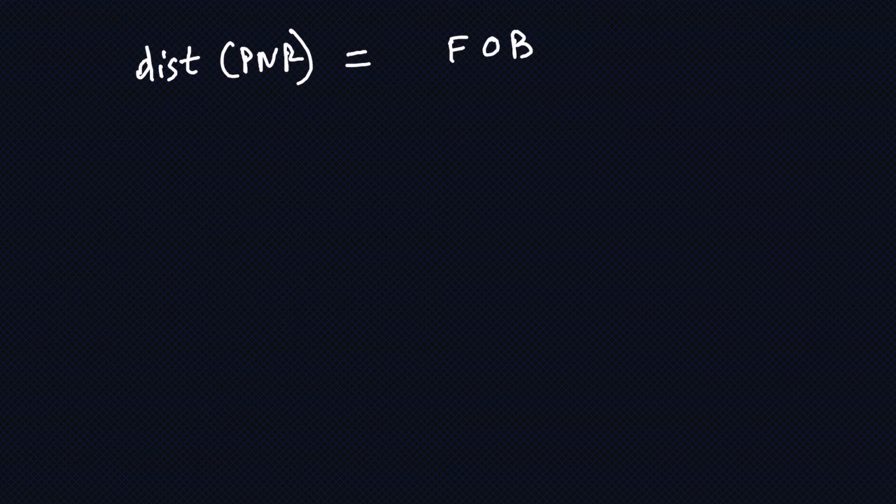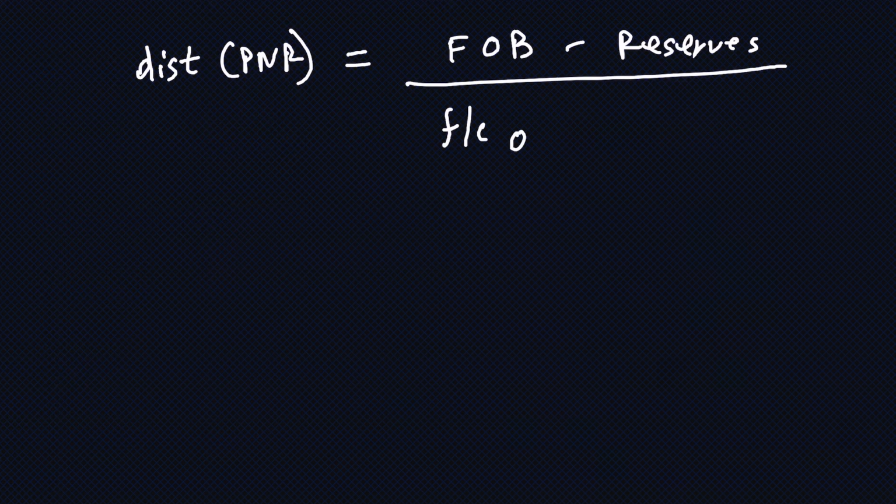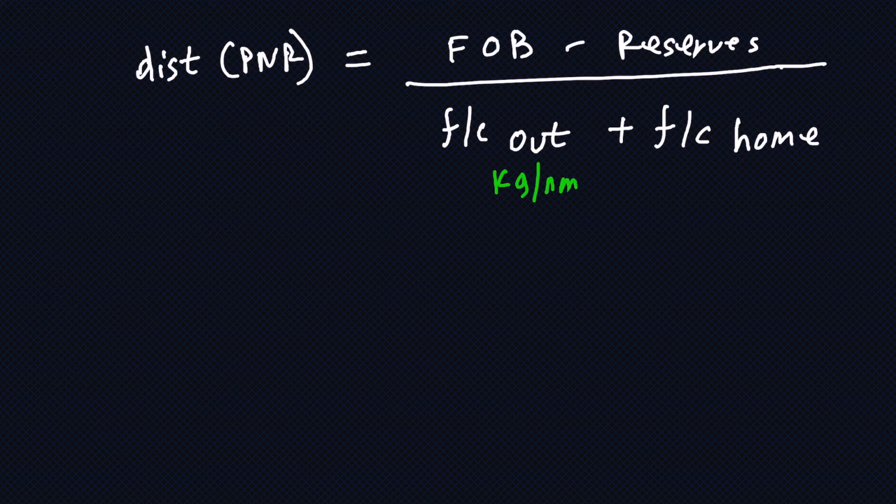Distance to PNR is equal to my fuel on board minus reserves divided by fuel consumption out plus fuel consumption home. Fuel consumption out means the fuel consumption when I was going out to the PNR. Fuel consumption home means the fuel consumption when I was coming home from the PNR. And both of these fuel consumptions have to be in kg per nautical mile. So how much fuel I am consuming per nautical mile is what I care about.